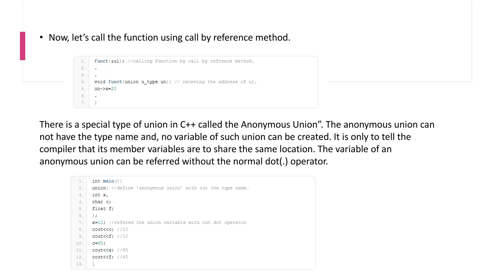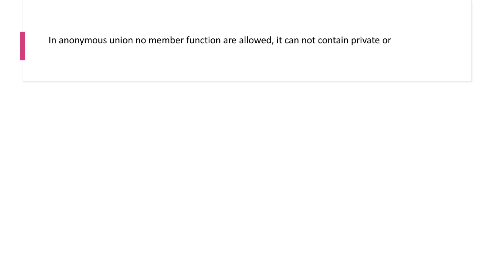So in an anonymous union, no member functions are allowed. It cannot contain private or protected data, and the global union must be specified as static. I hope you understood anonymous union. So in an anonymous union, no member functions are allowed. It cannot contain private or protected data, and the global anonymous union must be specified as static.